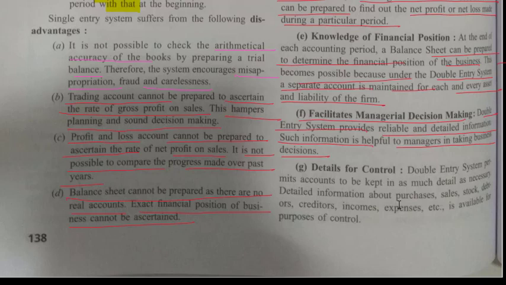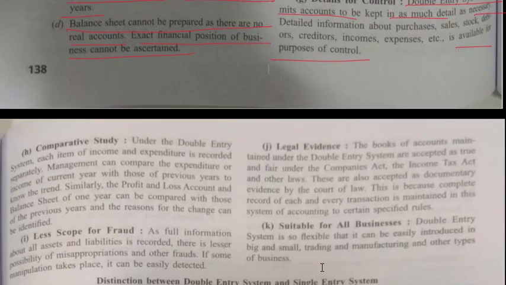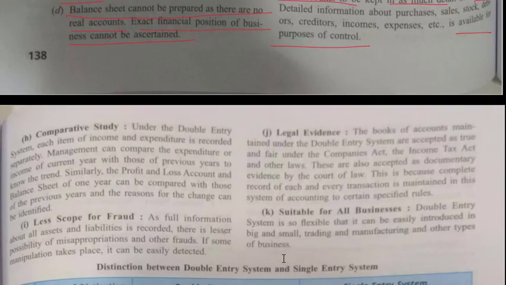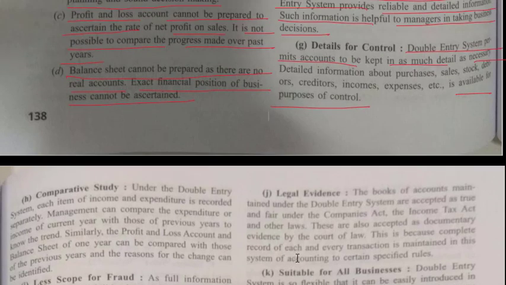Details for control. The double entry system permits accounts to be kept in as much detail as necessary. So, here in the double entry system, the information or the records are very much detailed. Detailed information about purchase, sale, stock, debtor, creditor, incomes, expenses, etc. is available for purpose of control. So, to control our business, whatever information we need, it is present in the double entry system.